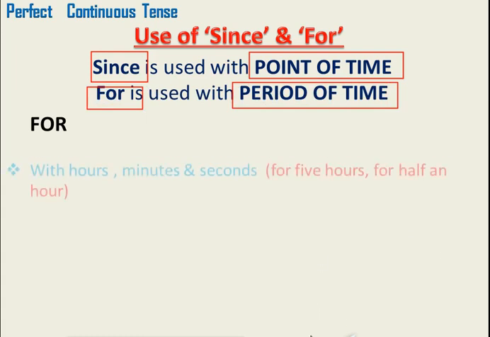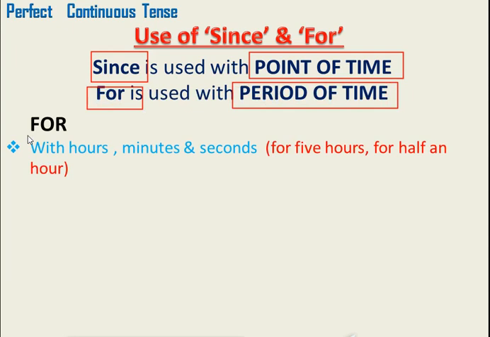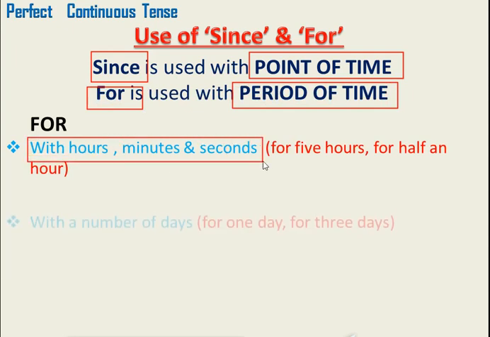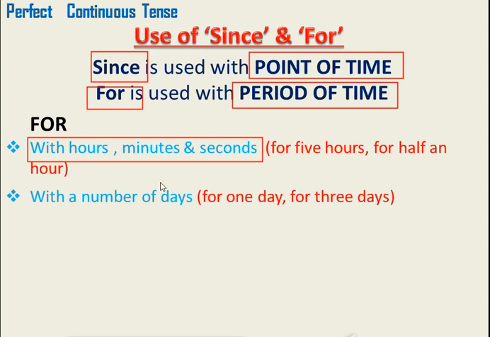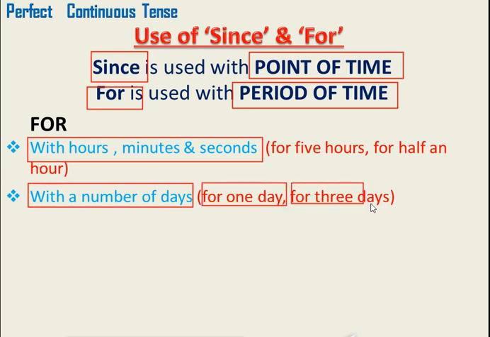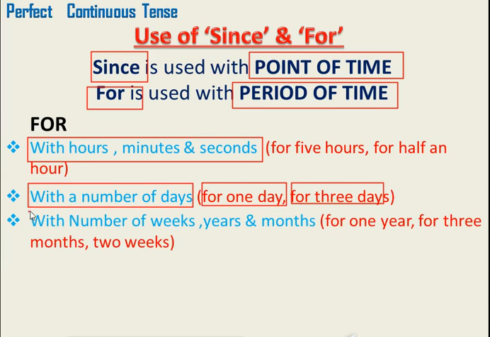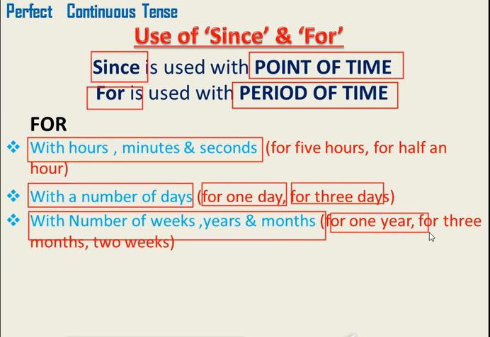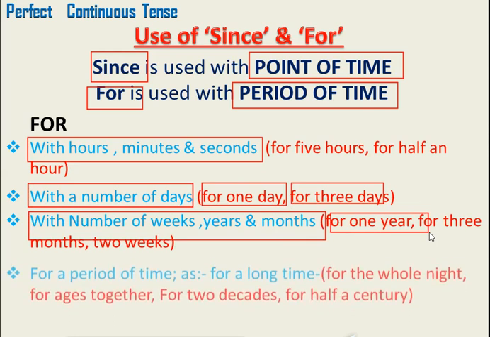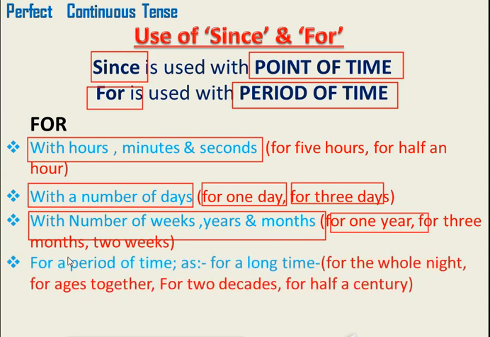Let's talk about for. First of all, for will be used with hours, minutes and seconds. With a number of days. For example, for 1 day, for 2 days. For will be used with number of weeks, years and months, such as for 1 year, for 1 week, for 1 month.